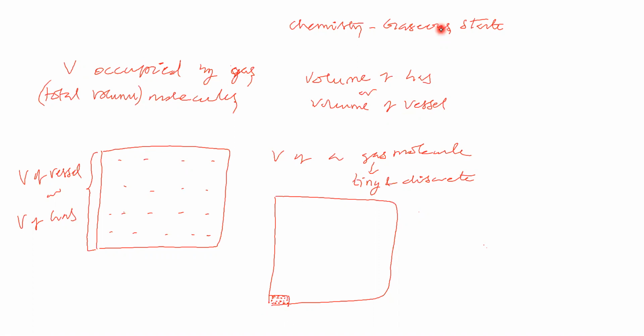Volume of gas is nothing but volume of vessel. Volume of vessel means this is the volume of vessel. It is called volume of vessel or volume of gas. Now let us compare the total volume occupied by all the gas molecules and the volume of gas or volume of vessel. How it will be there? In the sense, this is negligible. That means the idea we got is that total volume occupied by all the gas molecules is negligible to volume of gas or volume of vessel.